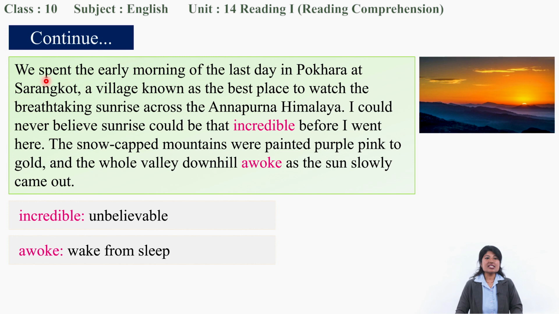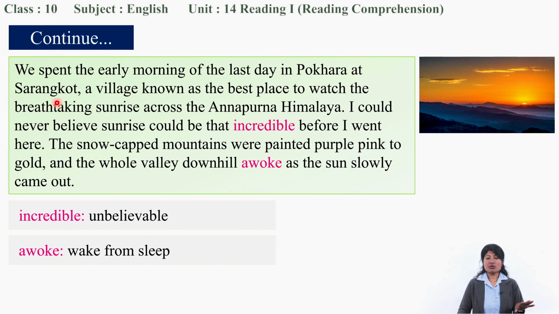Here it goes. We spent the early morning of the last day in Pokhara at Sarangkot, a village known as the best place to watch the breathtaking sunrise across the Annapurna Himalaya. I could never believe sunrise could be so incredible before I went here. The snow-capped mountains were painted purple, pink to gold. And the whole valley downhill awoke as the sun slowly came out. Incredible, unbelievable. Awoke means wake from sleep.